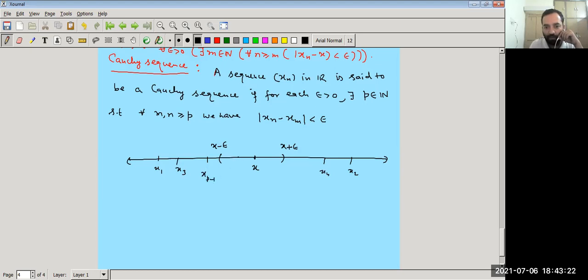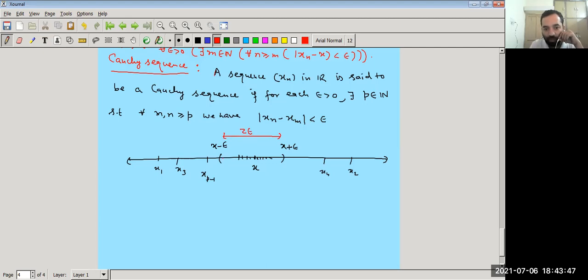Then all the terms greater than or equal to p lie inside. What we want to show is that the distance between xm and xn must be less than epsilon, because the distance across the interval is 2 epsilon.